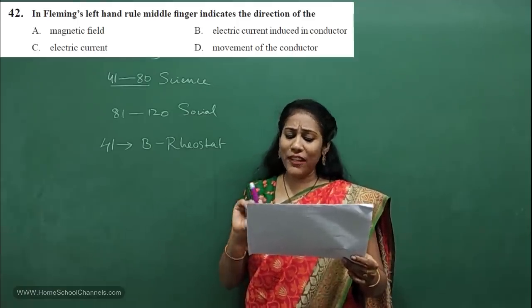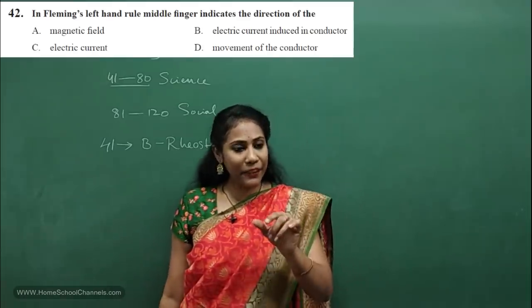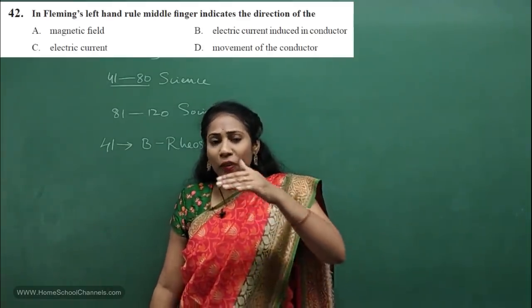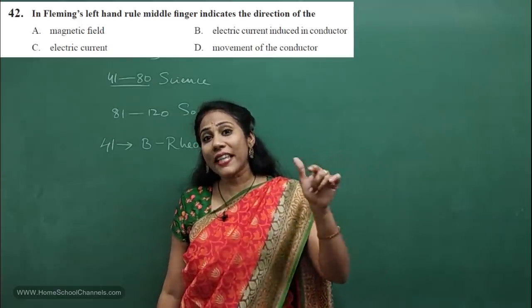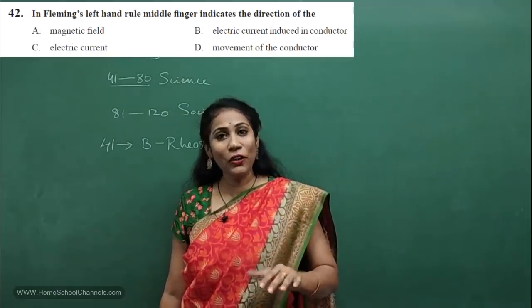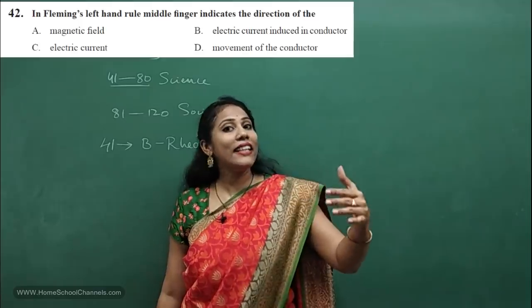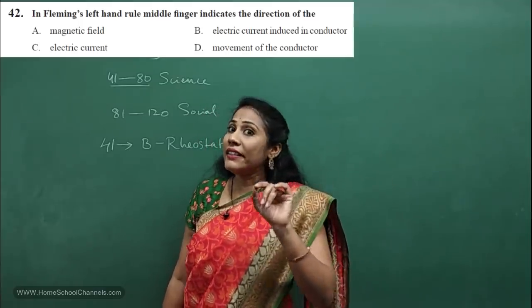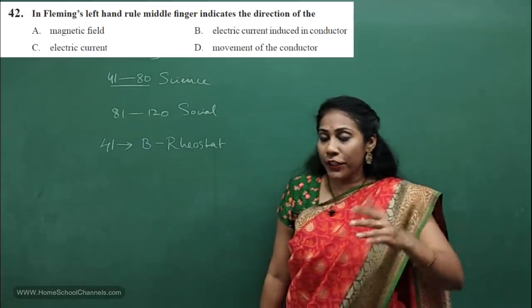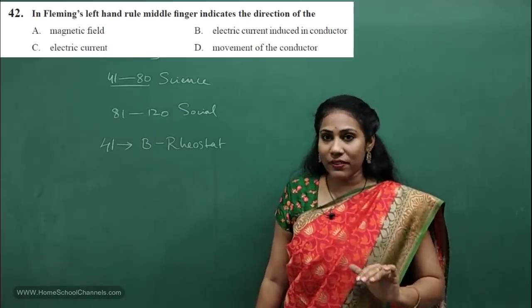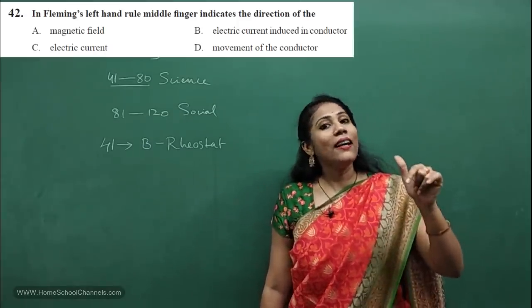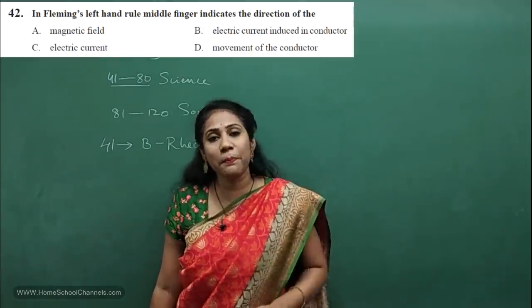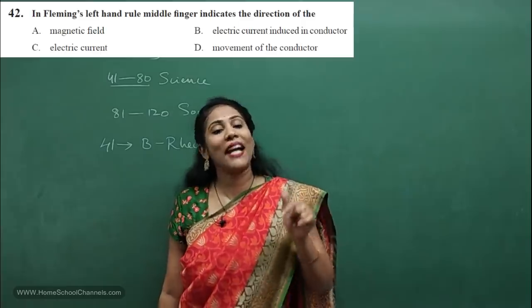Fleming's left hand rule is applied for the force experienced by a conductor when a current carrying conductor is kept in a magnetic field. When it is kept in a magnetic field, the conductor experiences a force, due to which the conductor moves, and the direction of the force is best explained by Fleming's left hand rule.